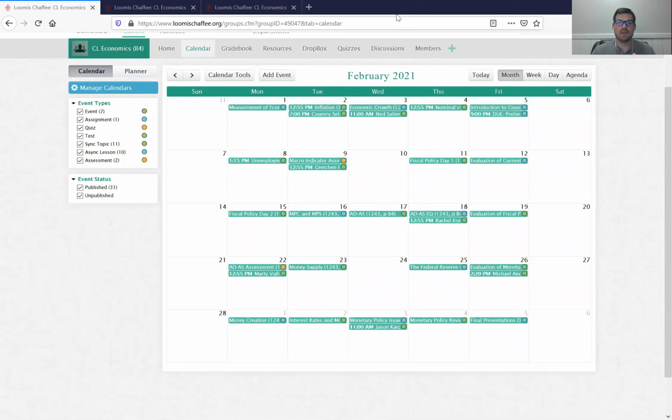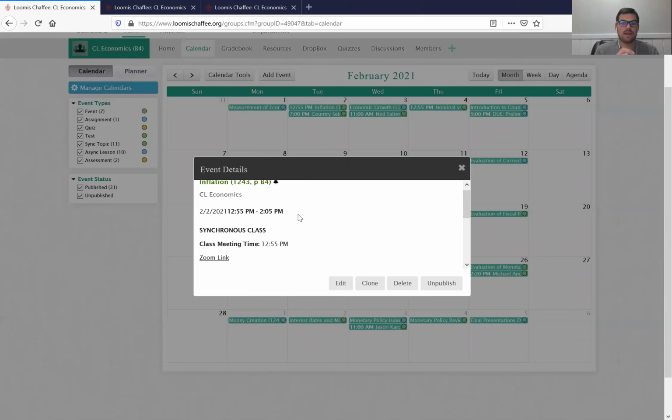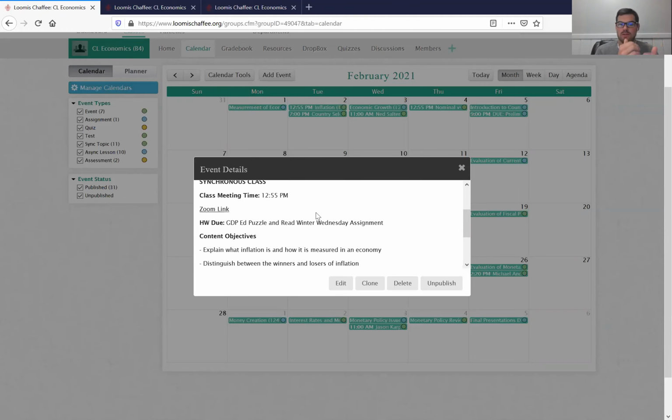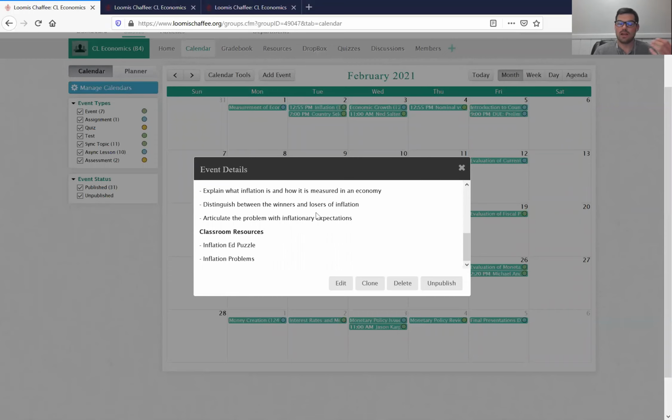So let's start with your home base, which is the calendar. And you can see I've already populated the calendar for the entire term, right? So this is everything that we have from the entire 5 weeks, what assignments there are, what the units are. So you'll see here, like Tuesday, we're doing asynchronous class. You will click on this. Since you are all in quarantine right now, you'll see class meeting time, the Zoom link, the homework due. That's a change this time. The objectives. And this is important to say, okay, well, what should I have been able to achieve for this class? Those are your 3 objectives. Any resources. Now, I know you might be limited in printing things out, but if you want, those are the resources right there in advance of it.